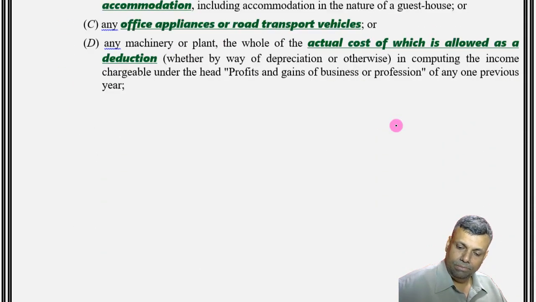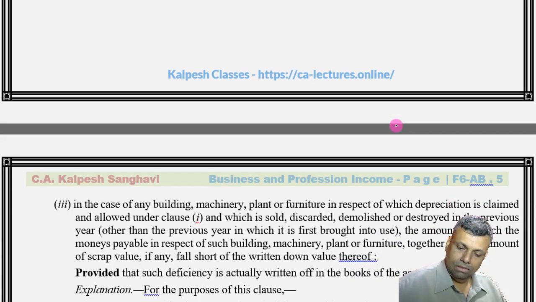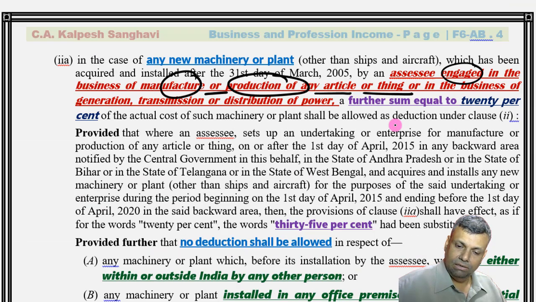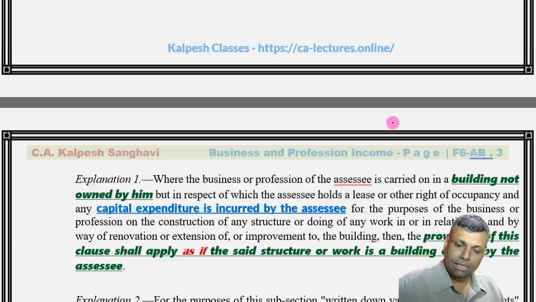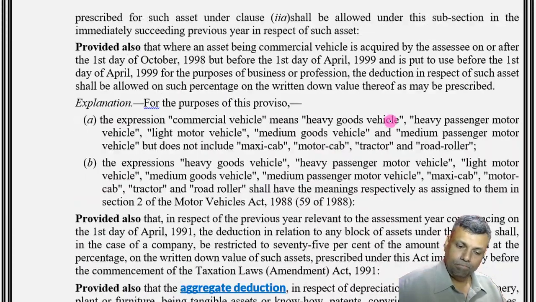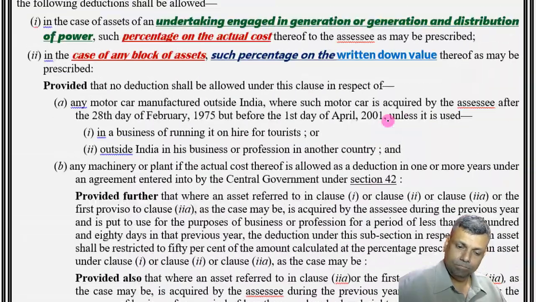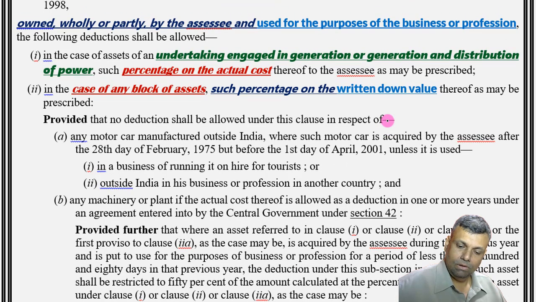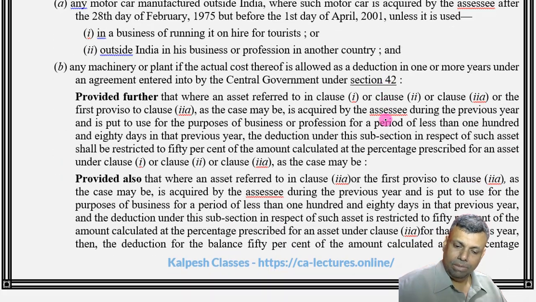Now look at this provision for that half rate. Pay maximum attention, friends.